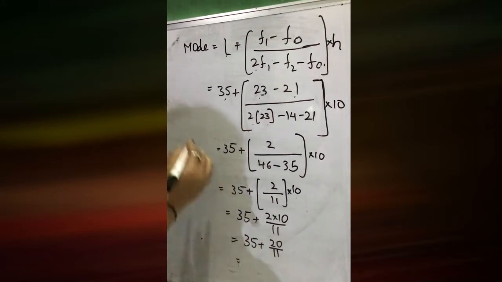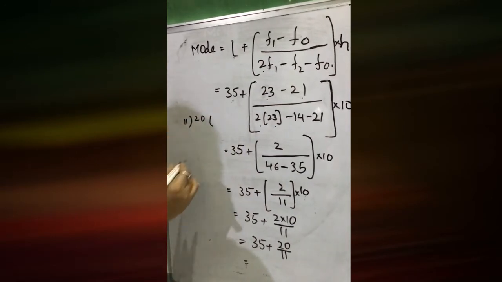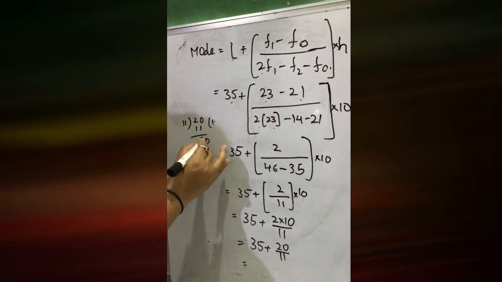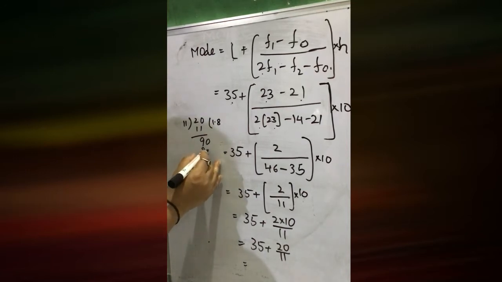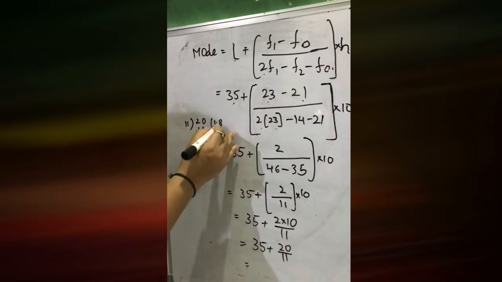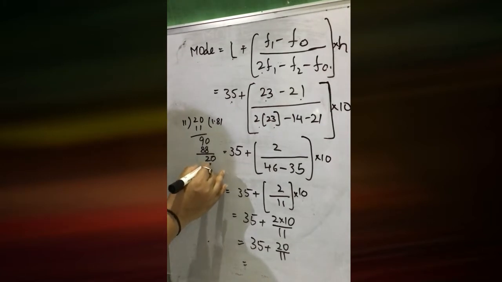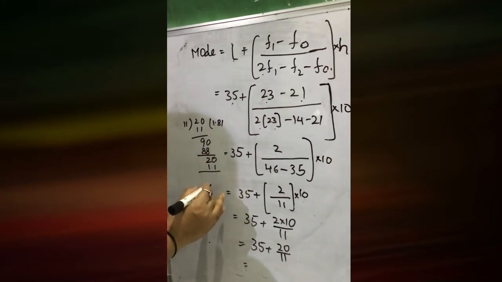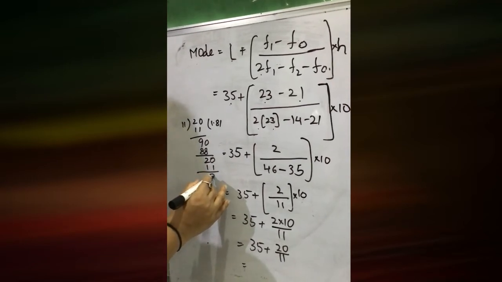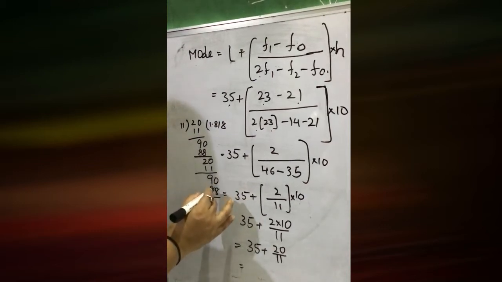Now you should do the division here. 20 divided by 11: 11 ones are 11, 20 minus 11 is 9, put a 0 to make 90. 11 eights are 88, leaving 2. Again you put a 0, and the digits repeat.